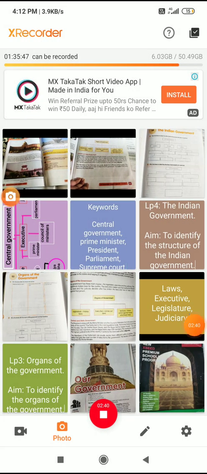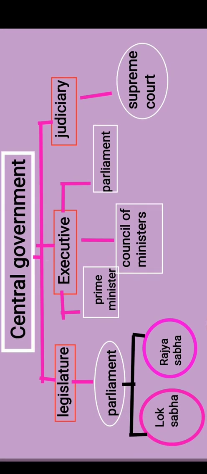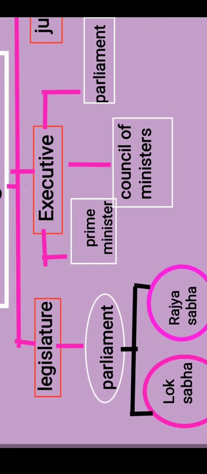So students, what does it actually mean, what are the things that we are discussing today, how the government will work. In LP3 we discussed that there are 3 organs in the central government. The first one is legislature, then executive, and judiciary. Here you can see the legislature having the parliament. What will the legislature do, students? It will make the law.